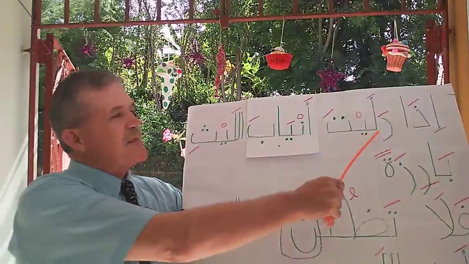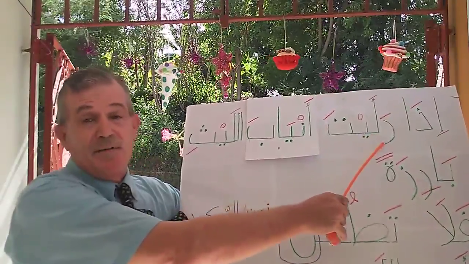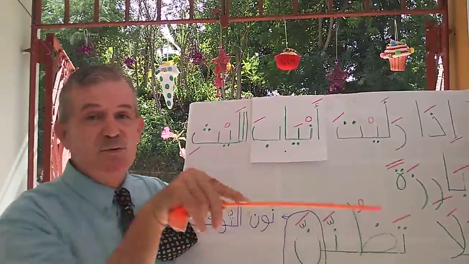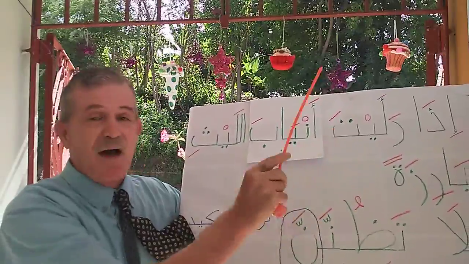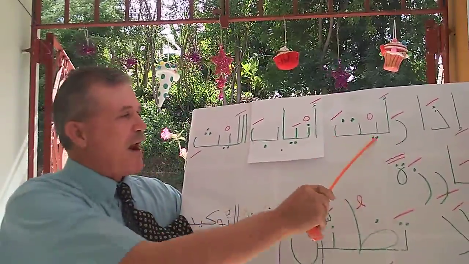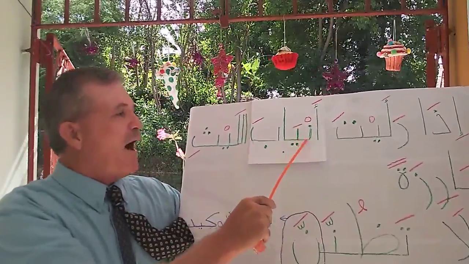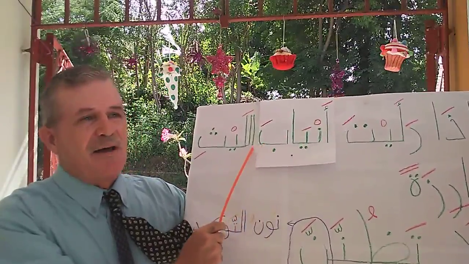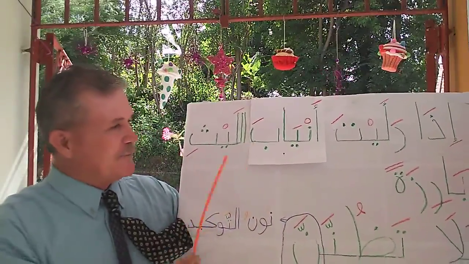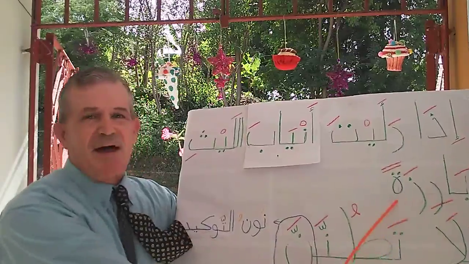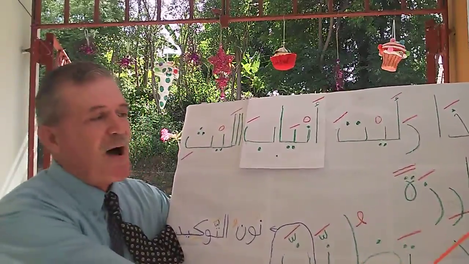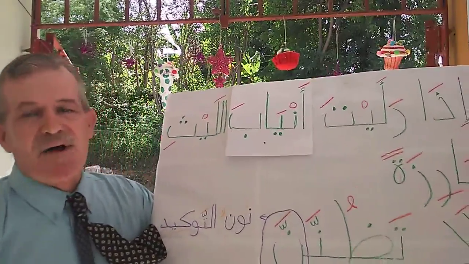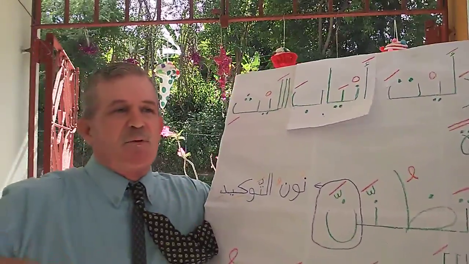This word is the direct object of the verb ra'ita, you saw, conjugated for anta. Anyab al-layth, barizatan. Bariz would be the singular.